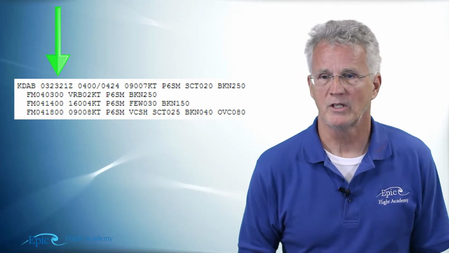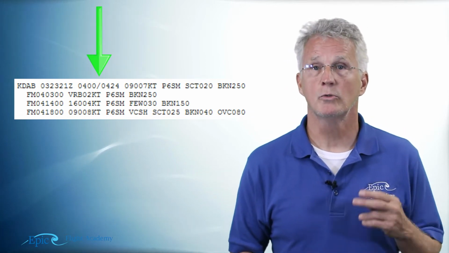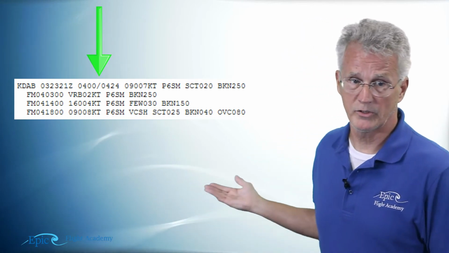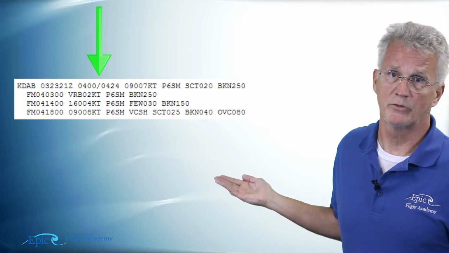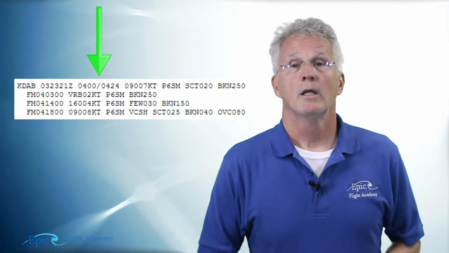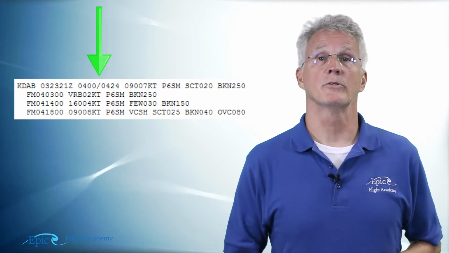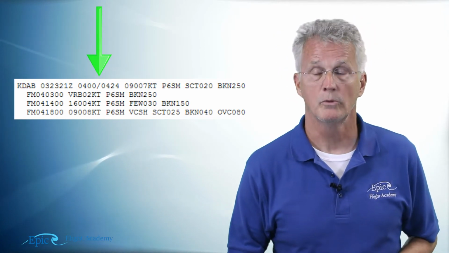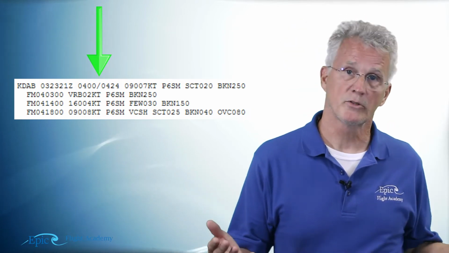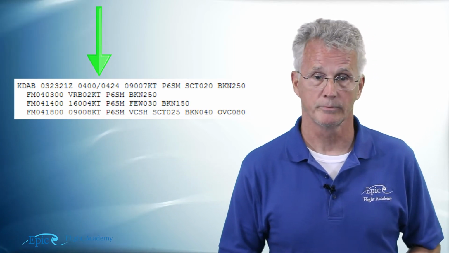Following that will be the TAF's valid time. Now, the valid time just lists 2 numerals for the day and 2 numerals for the hour. So in our example, you can see that here. It says 0400/0424. That means it's valid for the 4th day of the month from 00 Zulu to the 4th day of the month, 2400 Zulu. So in this case, it follows the typical example, good for 24 hours.